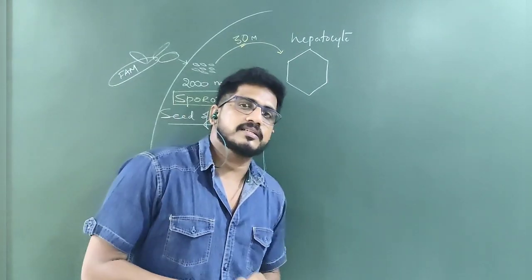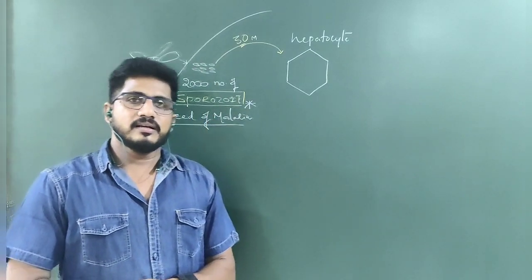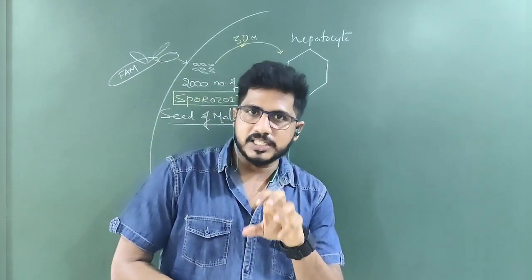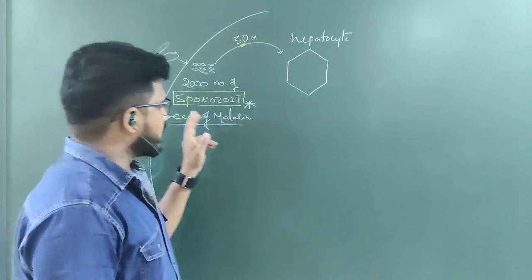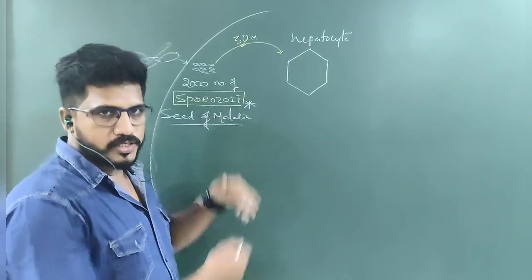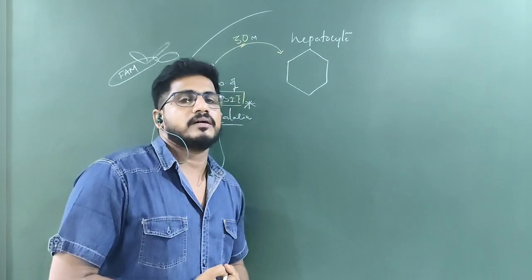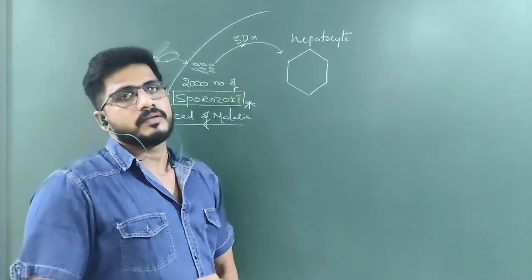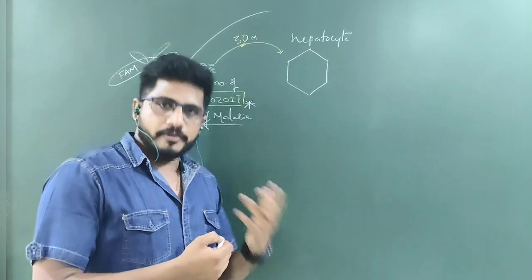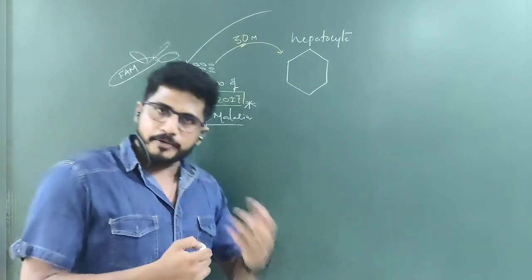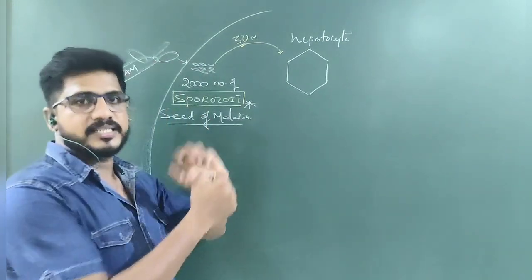Reason: the hepatocyte, nothing but the liver, is the place where animal starch, glycogen, is stored. So it wants to develop in our body after infection. It wants to incubate. Incubate means it has to overcome the immune system of the human body, and then it has to increase its number.